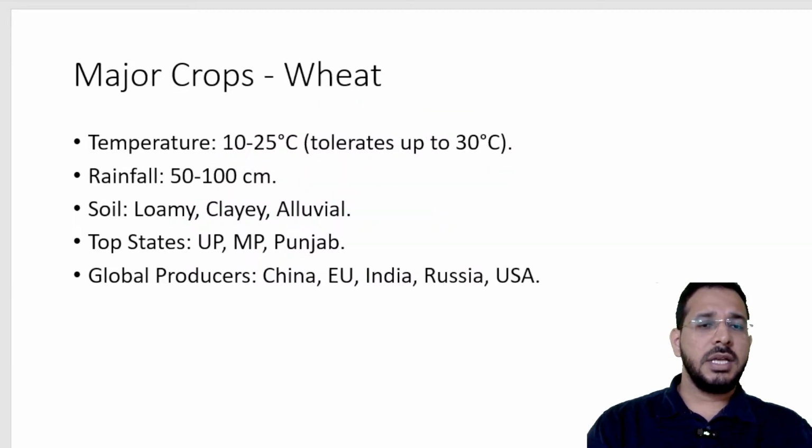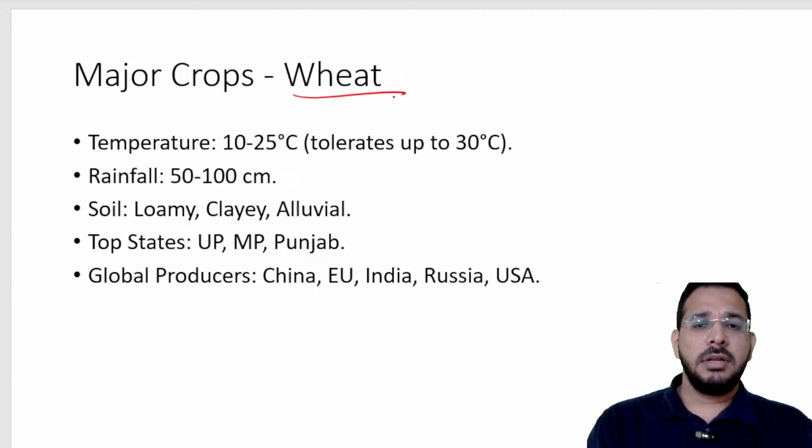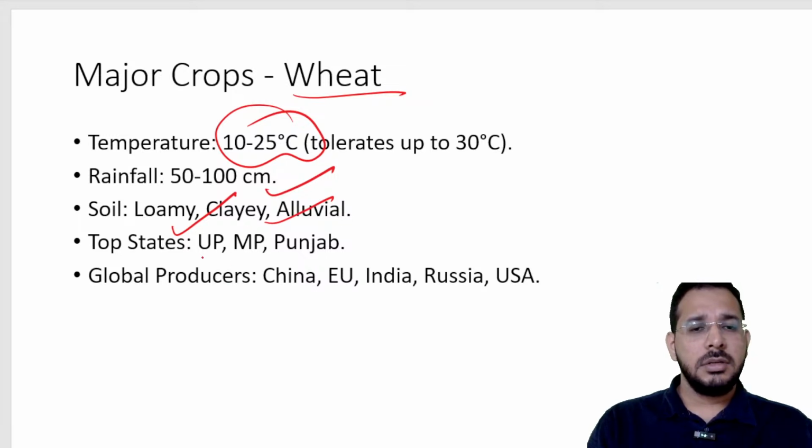And issue with the rice crop is production of methane, because the fields are waterlogged. Then wheat grows around 10 to 25 degrees Celsius. In the winters, this wheat is grown. Usually 50 to 100 centimeter rainfall is required or water is required. It can grow in different types of soils like loamy, clay, alluvial. Top states are UP, MP, Punjab. Globally, China is the first, EU second, India is third.